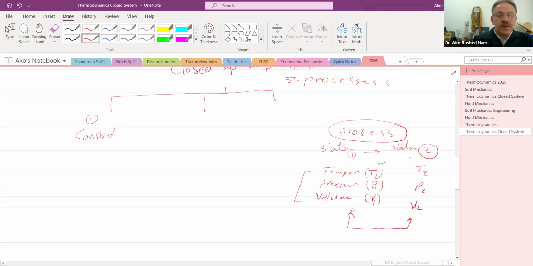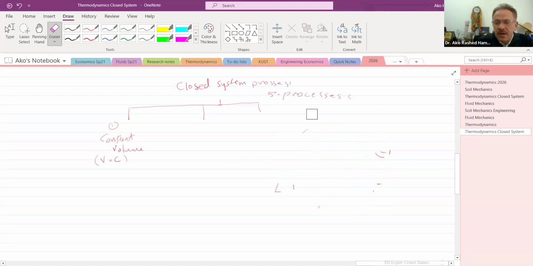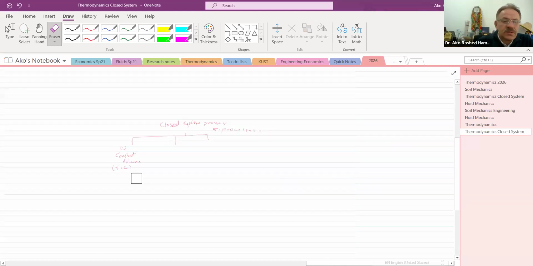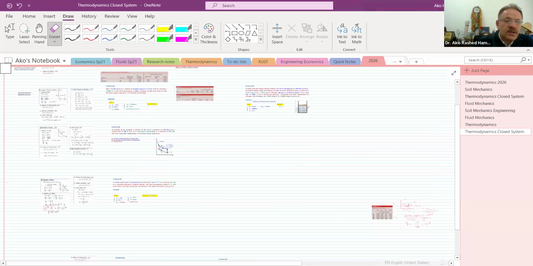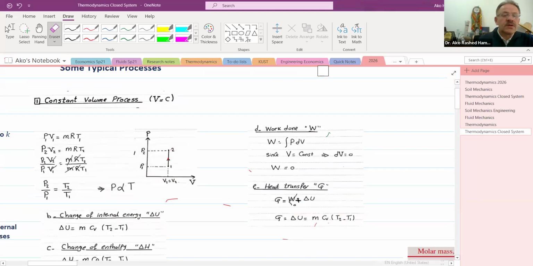constant volume, which means the volume is constant. That was our first case. We described this one in the previous lecture. Here is the constant volume, and the relations will be like this.